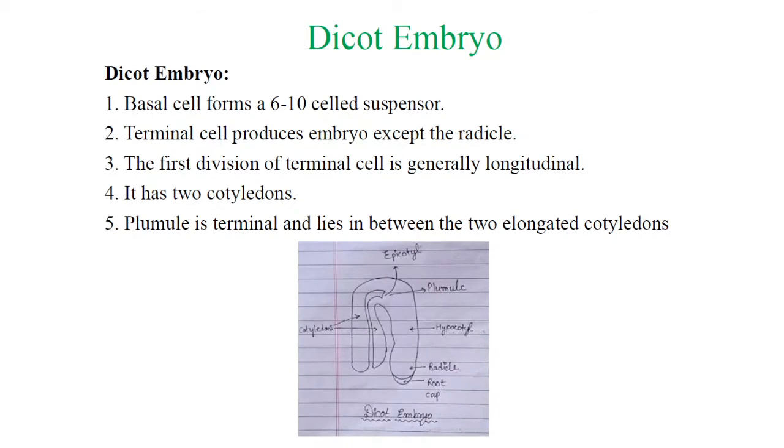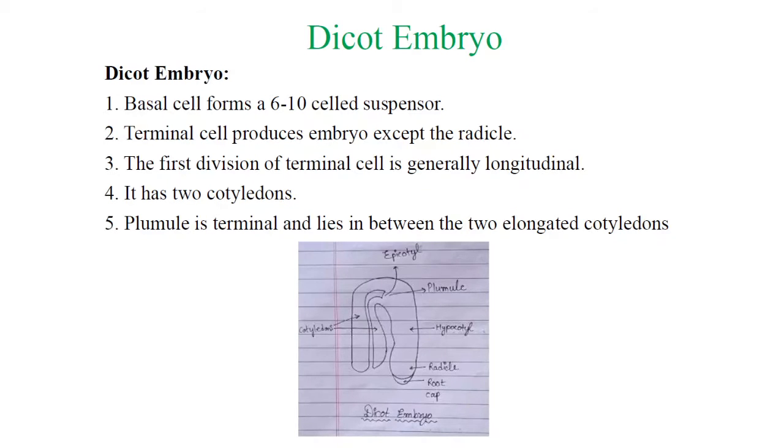The first division of the terminal cell is generally longitudinal, and it has 2 cotyledons. The longitudinal division gives 2 cotyledons, and the plumule is terminal, lying in between the 2 elongated cotyledons. That plumule gives the shoot system, and leaf formation takes place there. Generally, the plumule gives the epicotyl. These are the 2 longitudinal cotyledons.